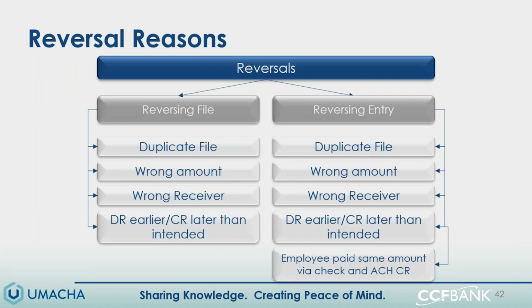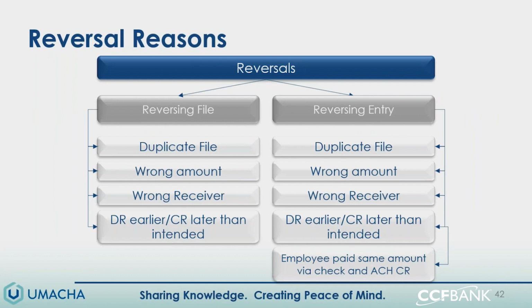The UMACHA rules state that reversal for any other reason other than the ones listed here are prohibited. So some things you don't see on this list would be a failed settlement, meaning the originator doesn't have enough money to fund the payroll file or to fund the credits, which is not allowable for a reversal. Or issues with goods and services, right? If somebody is purchasing an item, the item arrives and it's broken, we can't do a reversal for that.